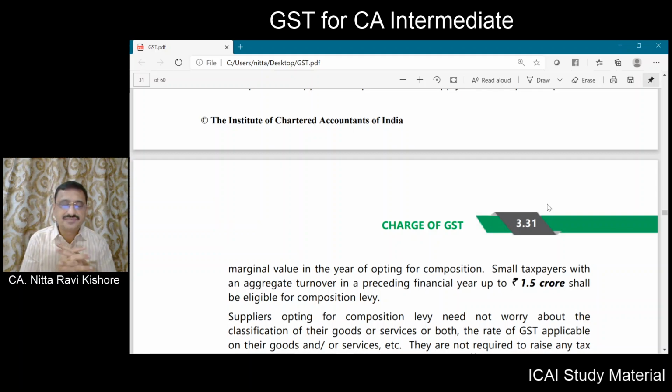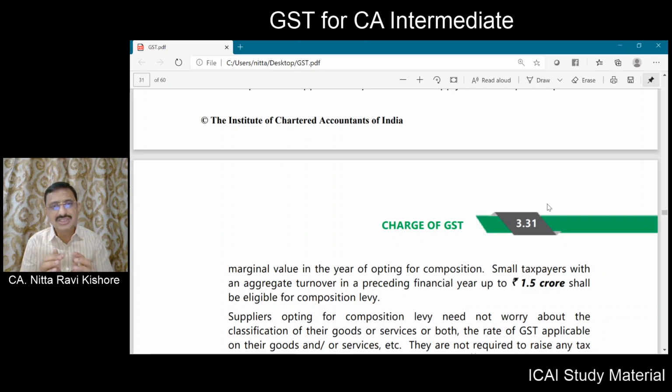For instance, there is a small taxpayer who is supplying goods. It may so happen that he also supplies a small portion of service, small in relation to the aggregate turnover of that person in the state during the previous year. Let us say his turnover is 45 lakhs, out of which 2 lakhs relates to supply of service.